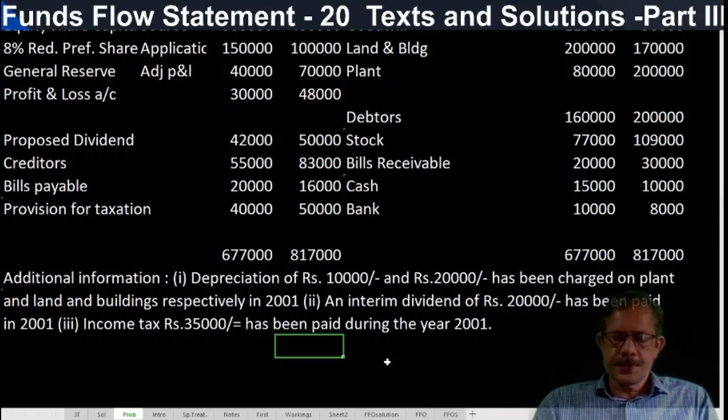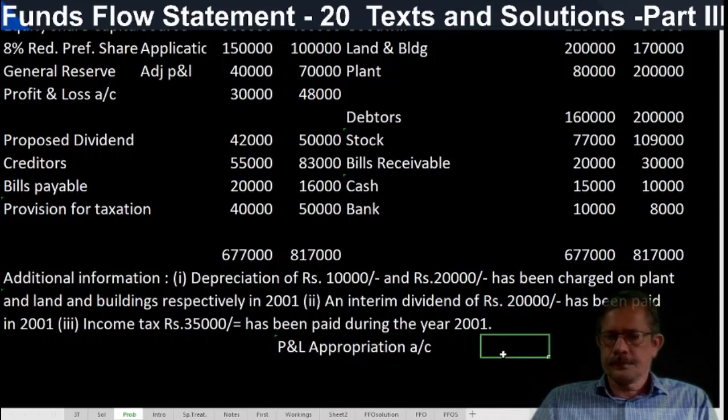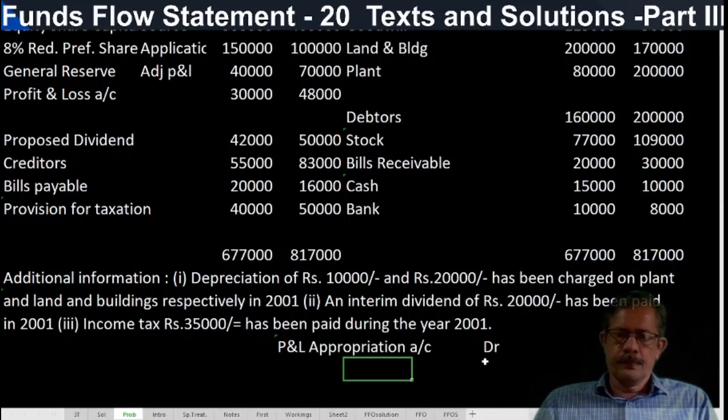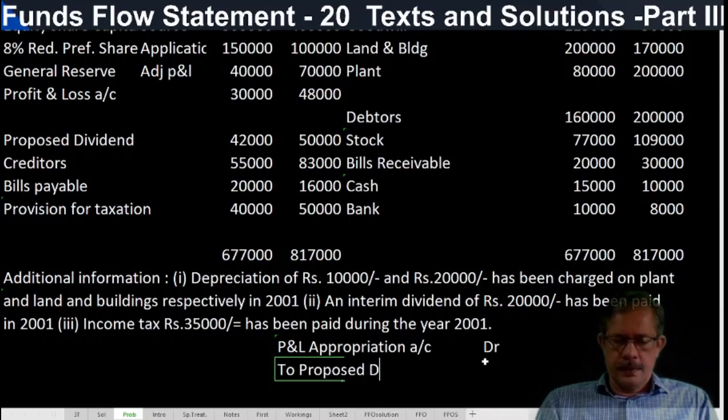So the entry is profit and loss appropriation account debtor to proposed dividend account.